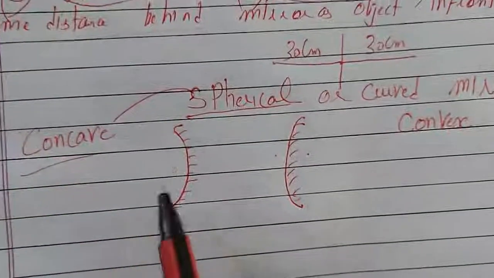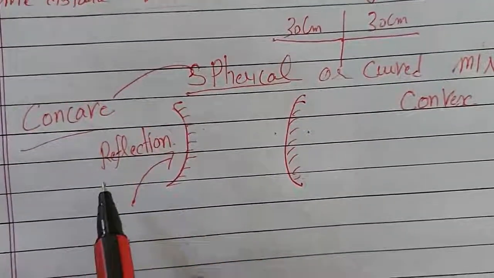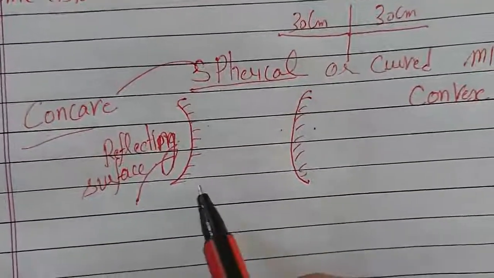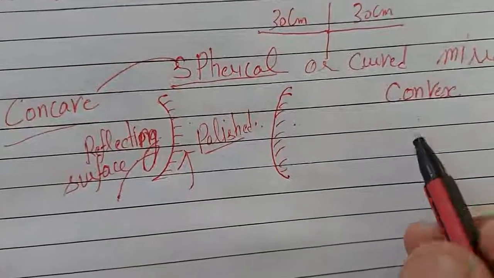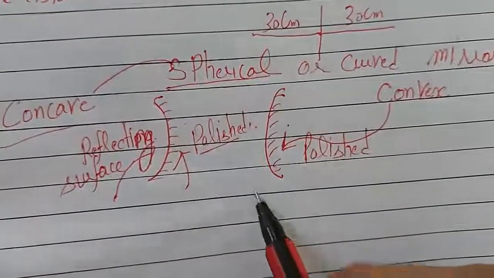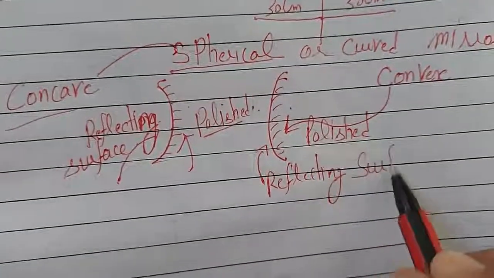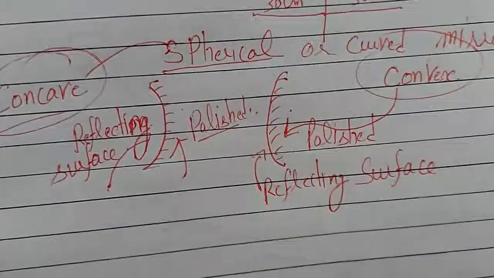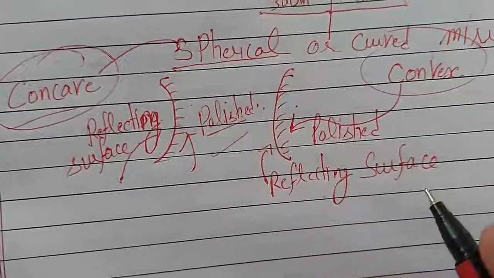In a concave mirror, the inner side is used as the reflecting surface, which means reflection takes place from the inner side, and the outer side is polished. In a convex mirror, the inner surface is polished and the outer surface is used as the reflecting surface.